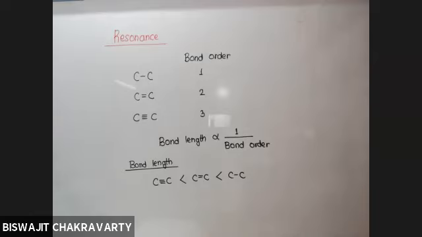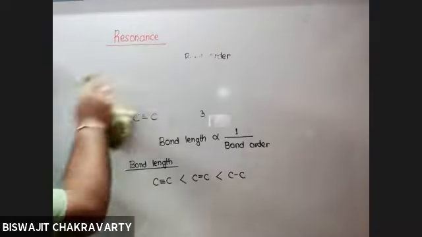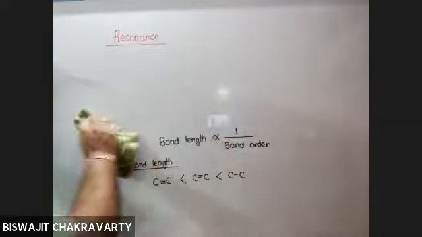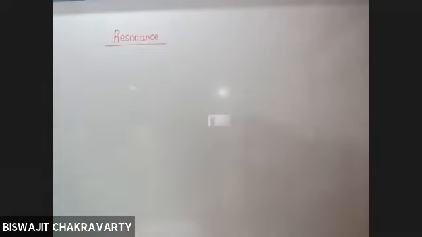So bond order is the number of bonds, and bond length is the distance between the two atoms taking part in sharing. Now say we take the example of ozone and again try to draw its Lewis dot structure that we discussed last class.